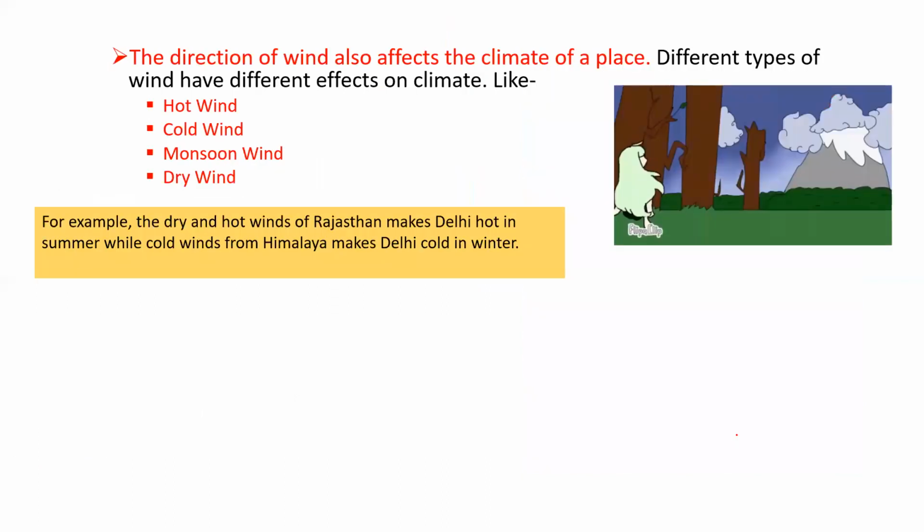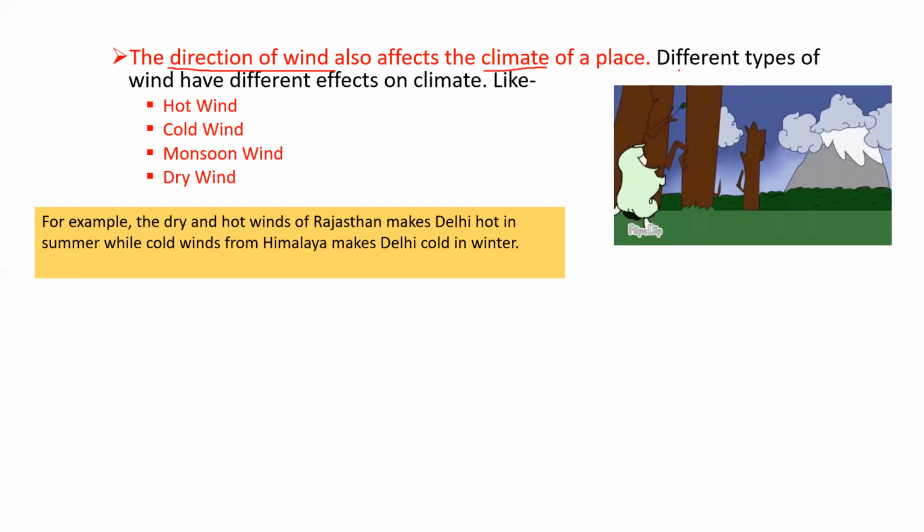Next. There is one last factor that we have to understand about the things that affect climate. What is it? The direction of the wind. That is, towards which direction the wind is flowing.